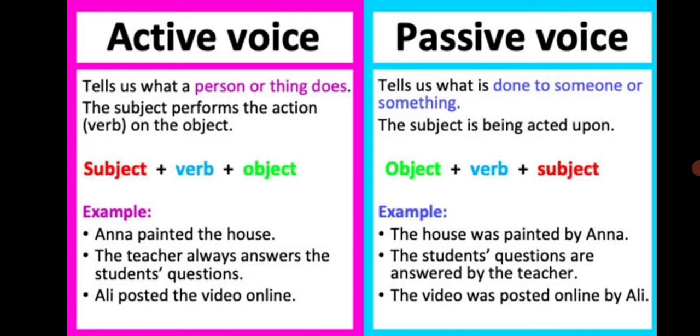Students, this I am just reading to you. Further, I will explain to you properly what is what. The teacher always answers the students' questions. Ali posted the video online.